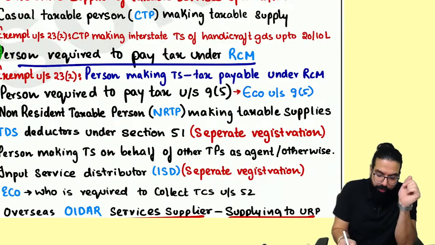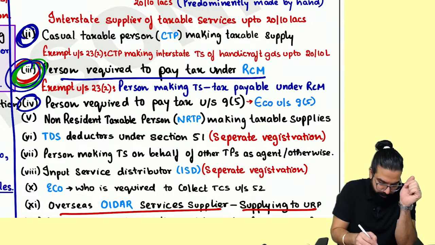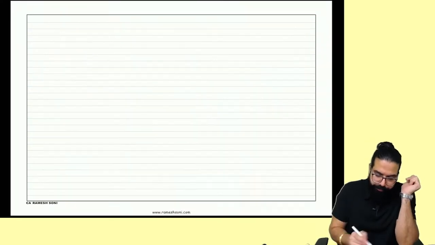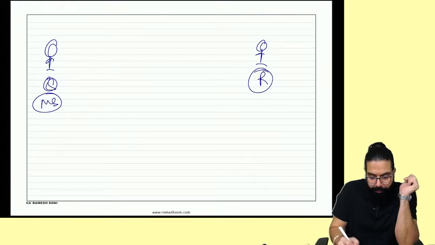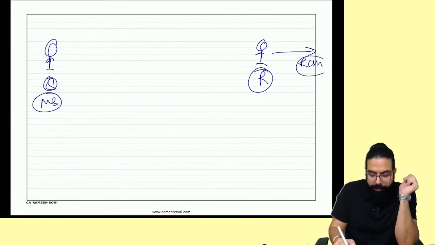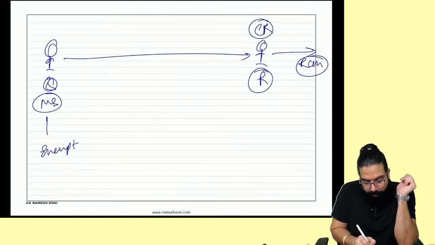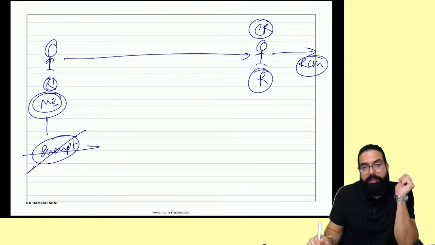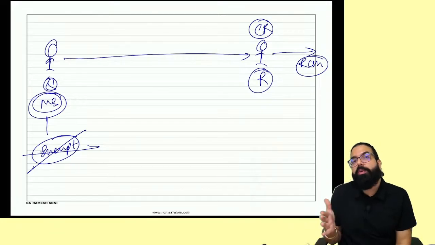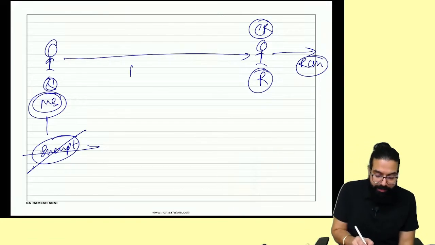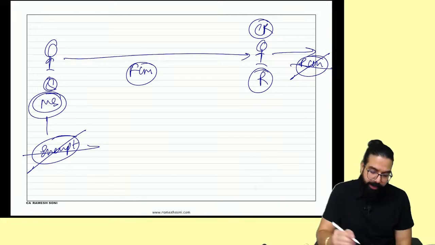One point which I really want you to remember again is this. Supposedly, I am a supplier of metal scrap and you are the recipient. Remember one thing, generally if you have to pay GST under RCM, then the recipient takes compulsory registration and the supplier is exempt from registration. But this exemption is not applicable if you are a supplier of metal scrap. If you are a supplier of metal scrap and your turnover exceeds the registration limit, which is 40 lakh, 20 lakh and 10 lakh, then you have to take registration and charge GST under the forward charge mechanism. In that scenario, reverse charge will not be applicable. Remember this point.